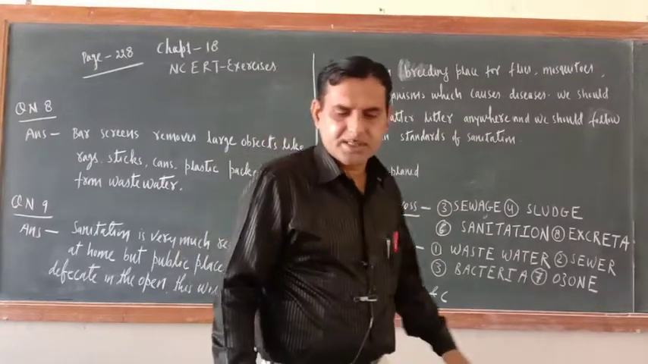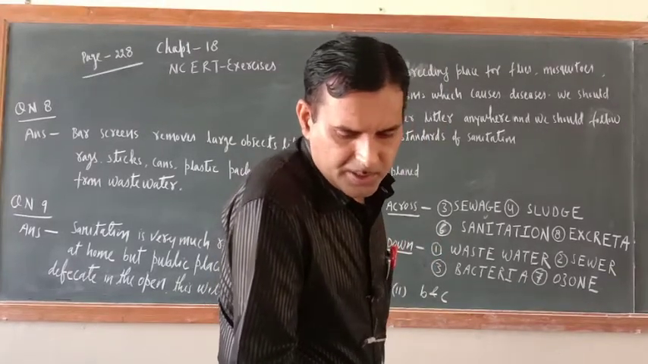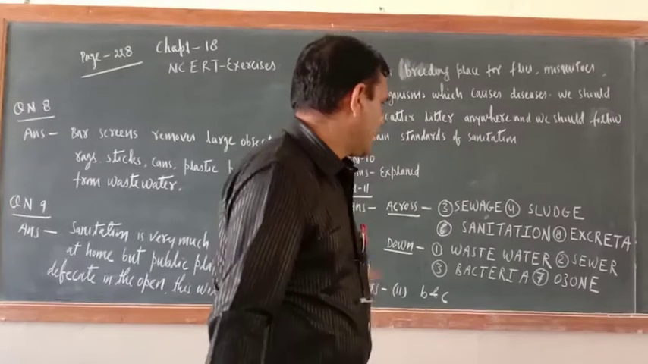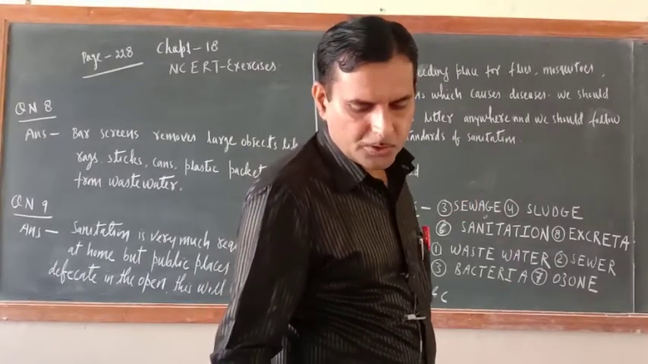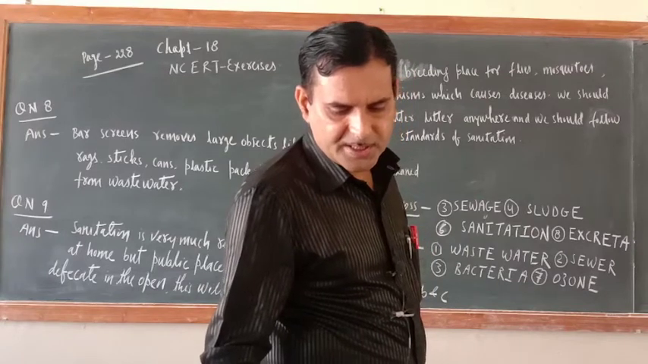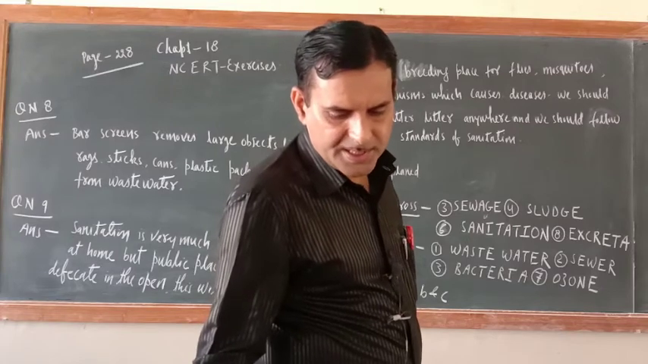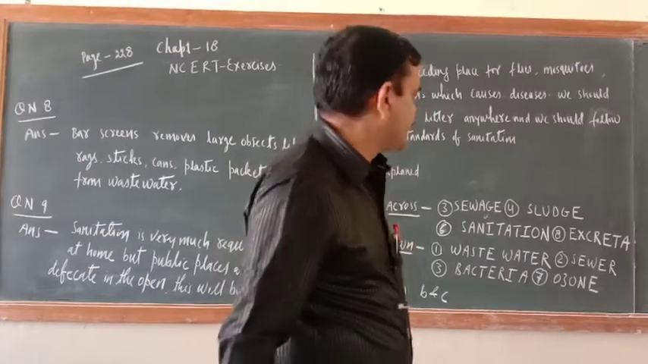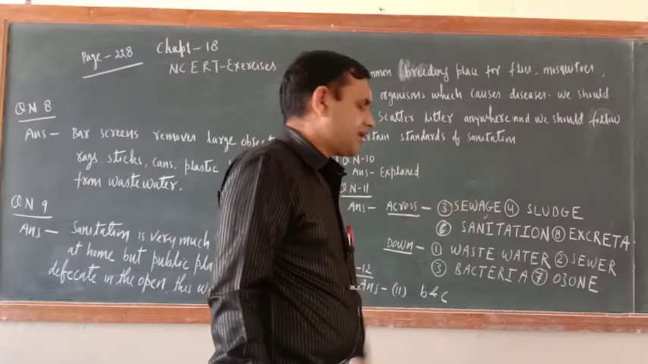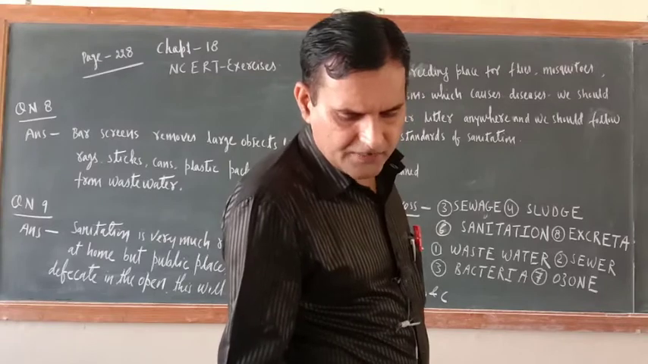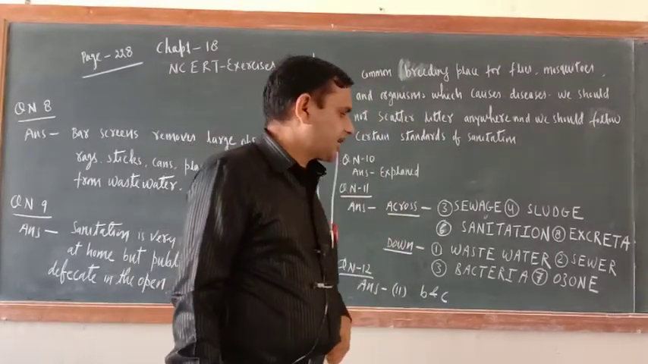So the first one in across, third one: liquid waste products. So liquid waste product is sewage, I wrote there. Fourth one: solid waste extracted in sewage treatment. What is that? Sludge. Next, sixth one is a word related to hygiene. The word related with hygiene is sanitation.